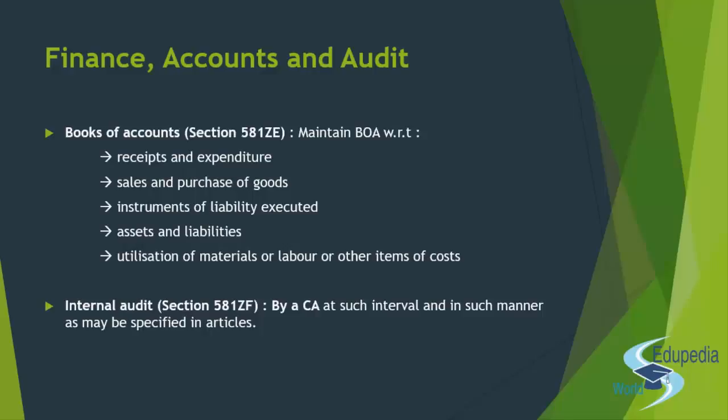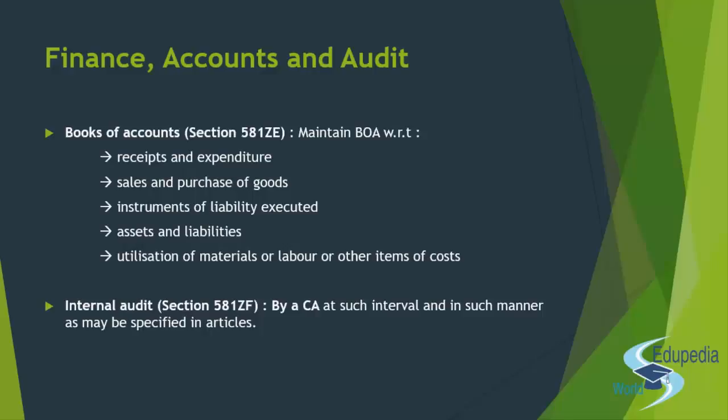So they also have to maintain an entire record of all these things, the particulars relating to the utilization of all the material and the labor and the other costs, so that the utilization percentage should go high and there should be very little waste generated out of it, right? That is something you need to always keep in mind. Clear?